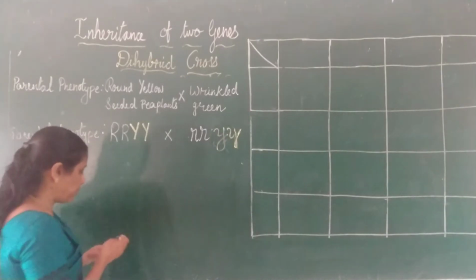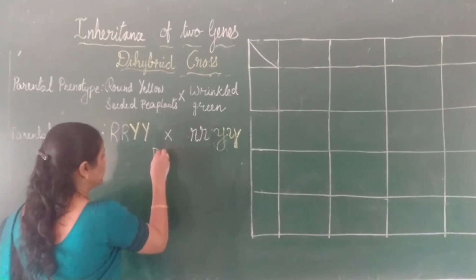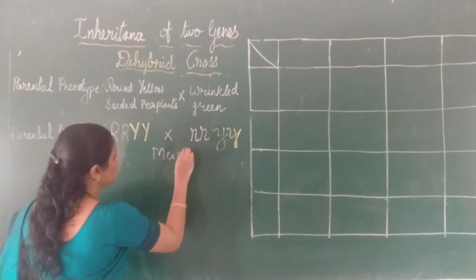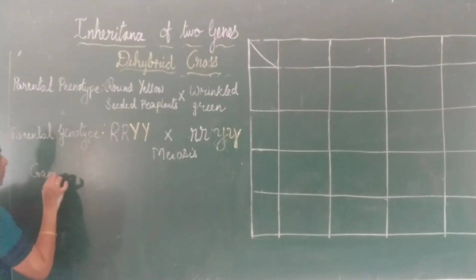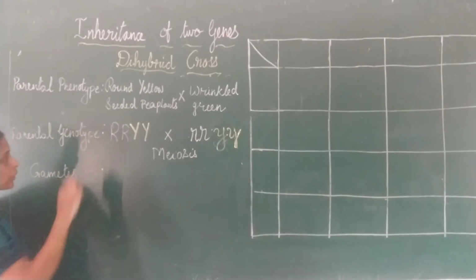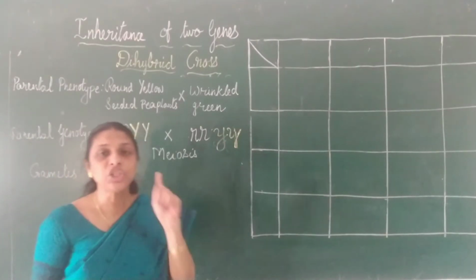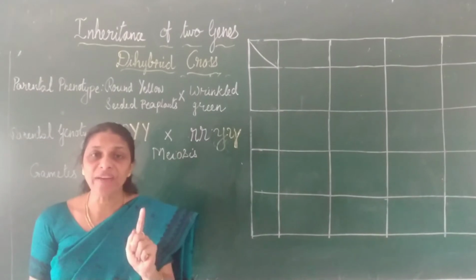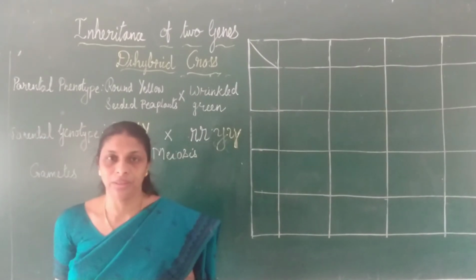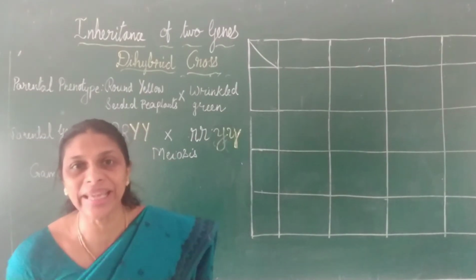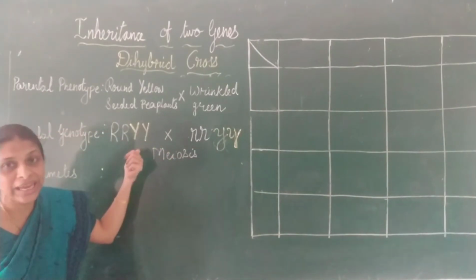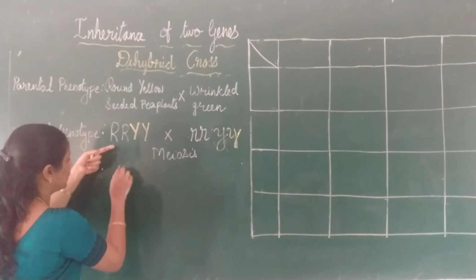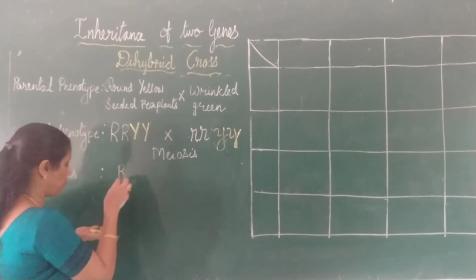Right. Now what is the next step? Now meiosis takes place and gametes will be formed. So the next step is meiosis. Here we have to write it as gametes. Now each gamete should have one factor for one character. Here we have taken 2 characters, so one factor for each character: one R for the round shape and one Y for yellow.